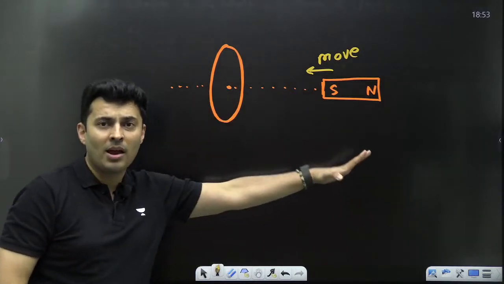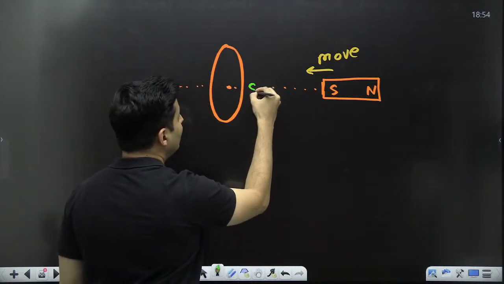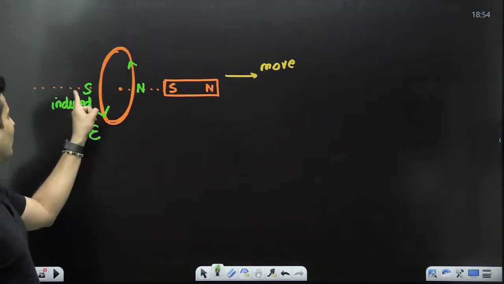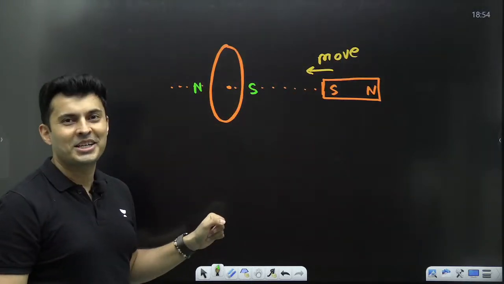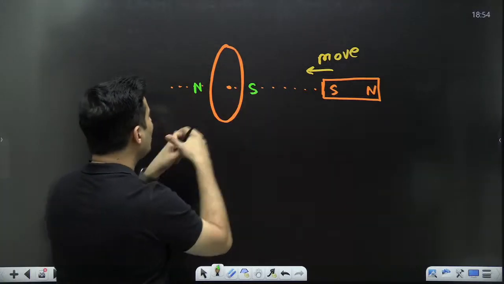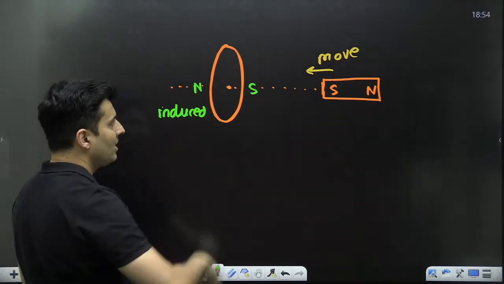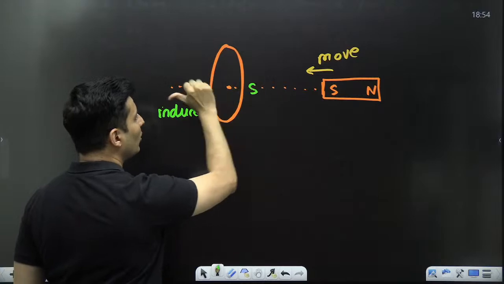Stop, stop, stop. It will try to repel it. How do you repel? By obviously creating like polarities. So now this will be south, this will be north. See, this was south, this was north, and now it has become north, south. Understood? So how do you create these induced magnetic polarities, my dear warriors? Go from south to north. The magnetic dipole is like this, south to north.